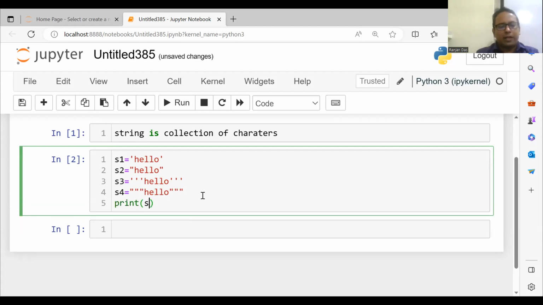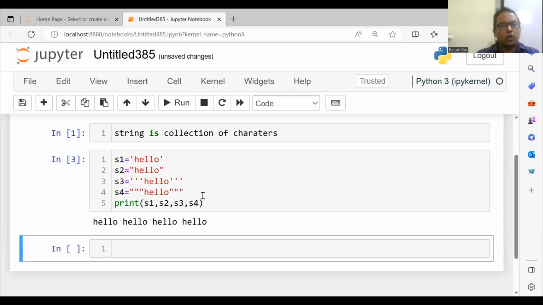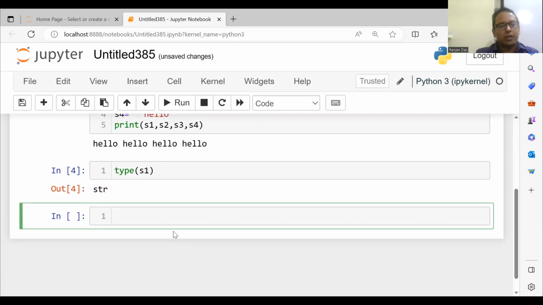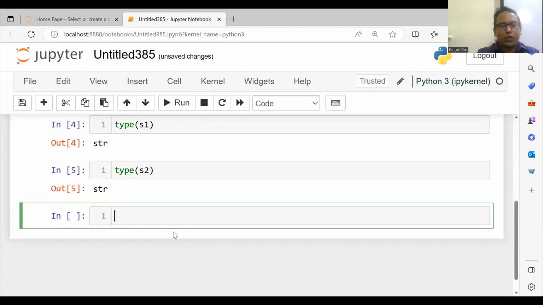I write here print s1, s2, s3, s4. Let's see the output. Okay, the output is hello. And let's check the data type of each one. Type of s1 is string. What is the type of s2? Type of s2 is string. What is the type of s3? Type of s3 is string. Type of s4 is also string.